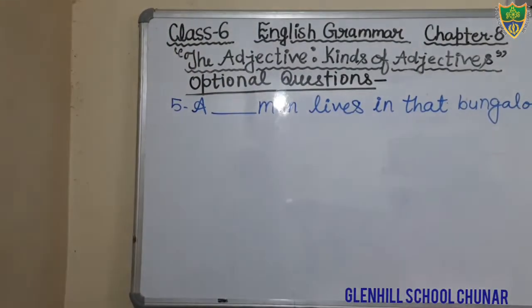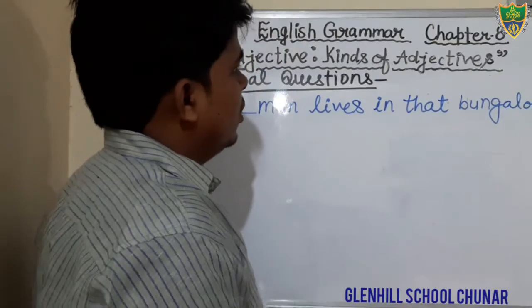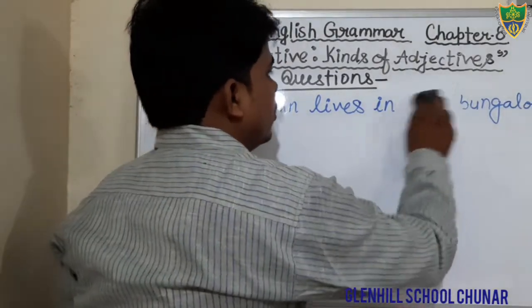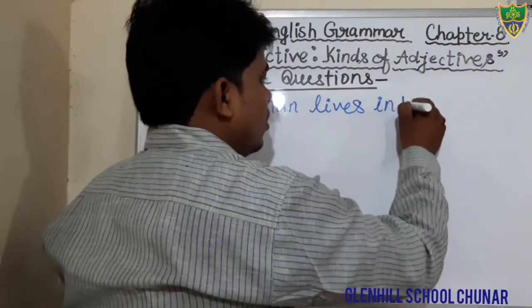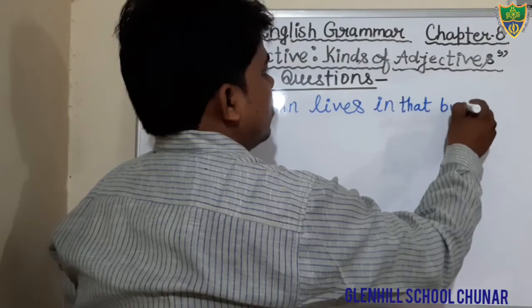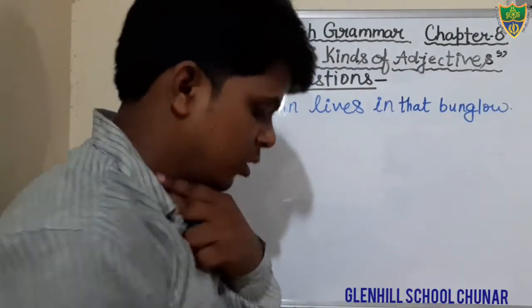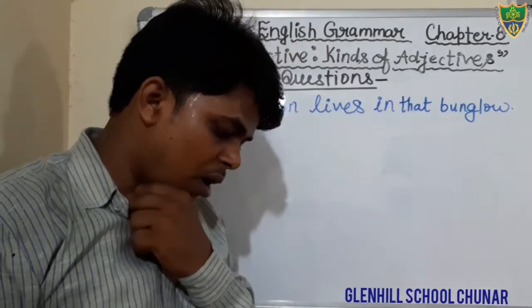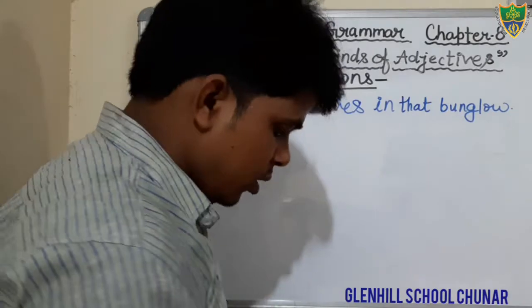It is not visible. Just say, students, in that bungalow. Okay, just see. B-U-N-G-A.